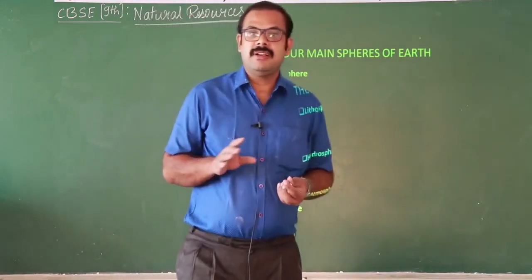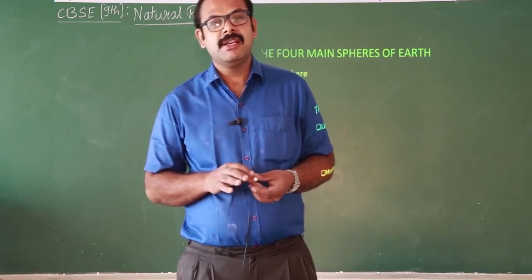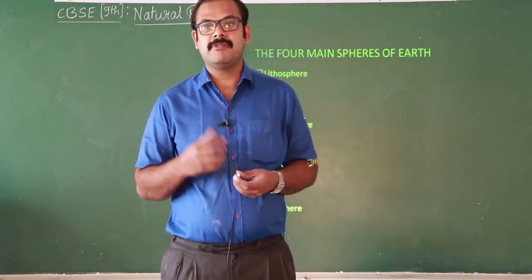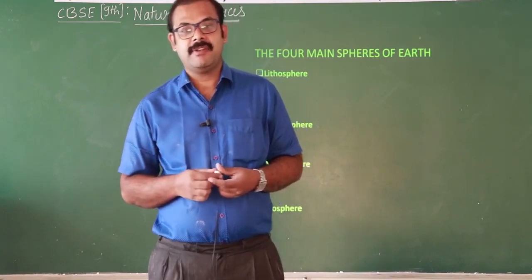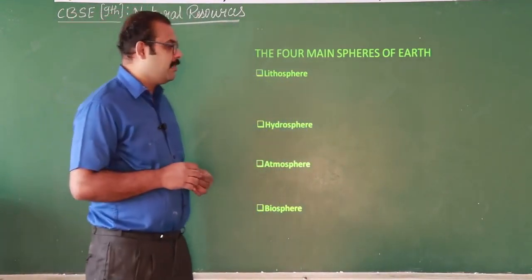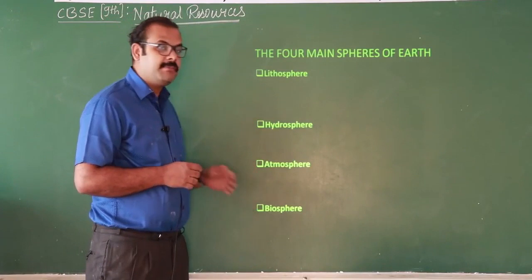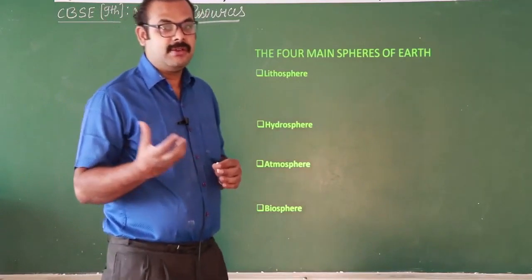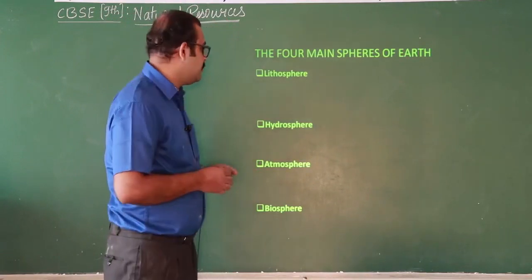If you observe, if you look at other planets, we can find living organisms only on the Earth. This is because of the different types of abiotic components that are responsible, or very necessary, for the existence of life. On the Earth we have different layers, or you can say spheres. This includes lithosphere, hydrosphere, atmosphere and biosphere. Lithosphere means the land part of the Earth. It may be rock or soil; they all come under lithosphere.